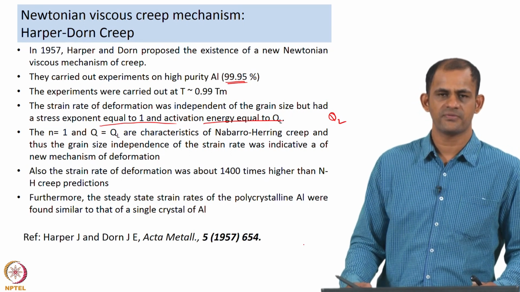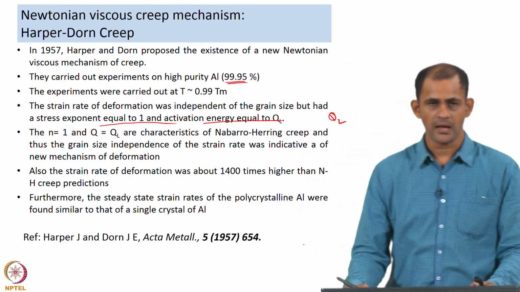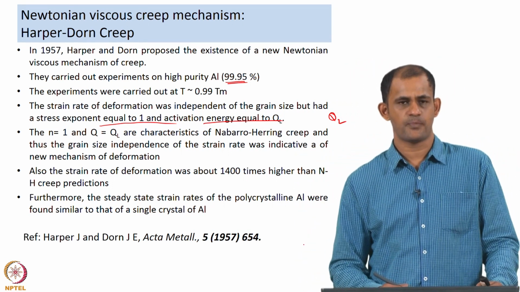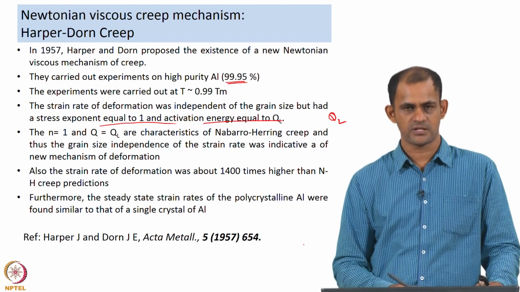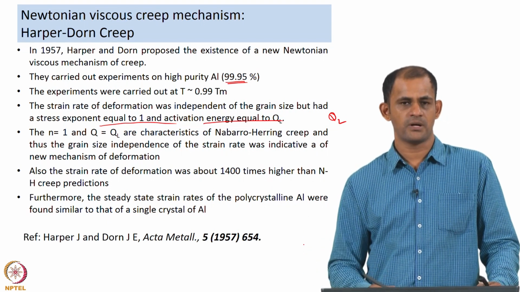They realized that perhaps they were looking at a new mechanism of deformation. And just to validate their point, they compared the strain rate of deformation that they achieved in their study to the Nabarro-Herring creep predictions.